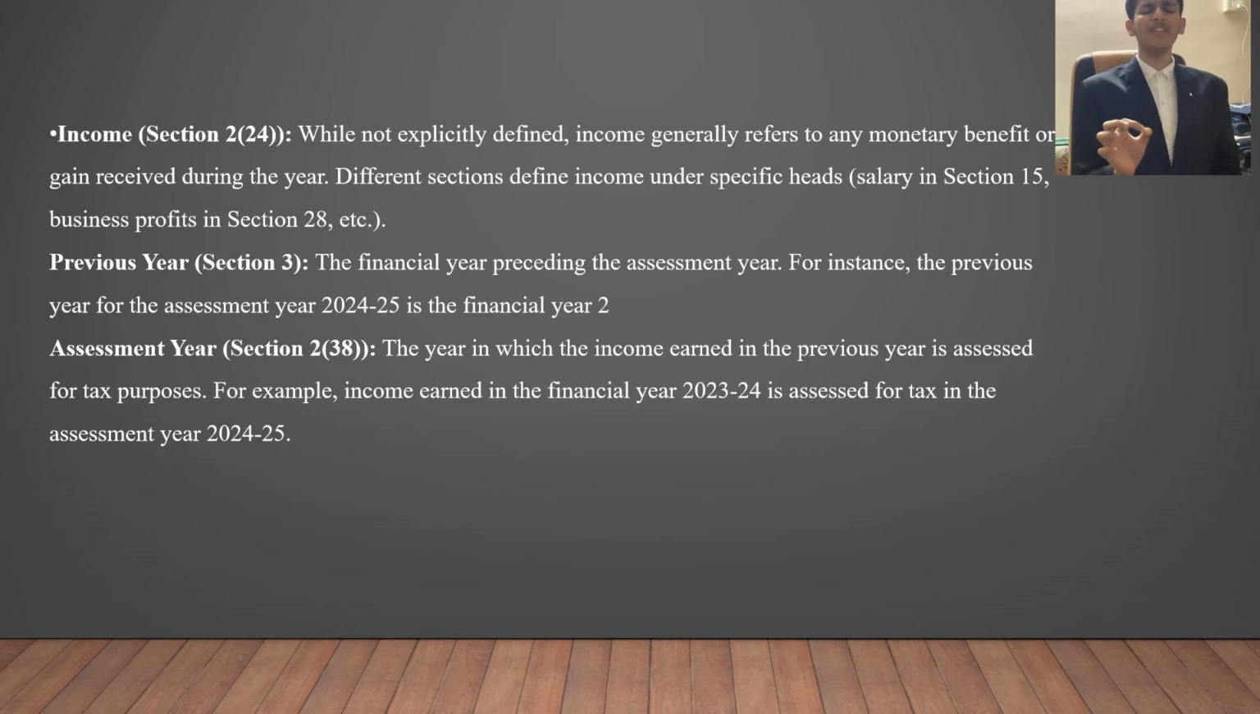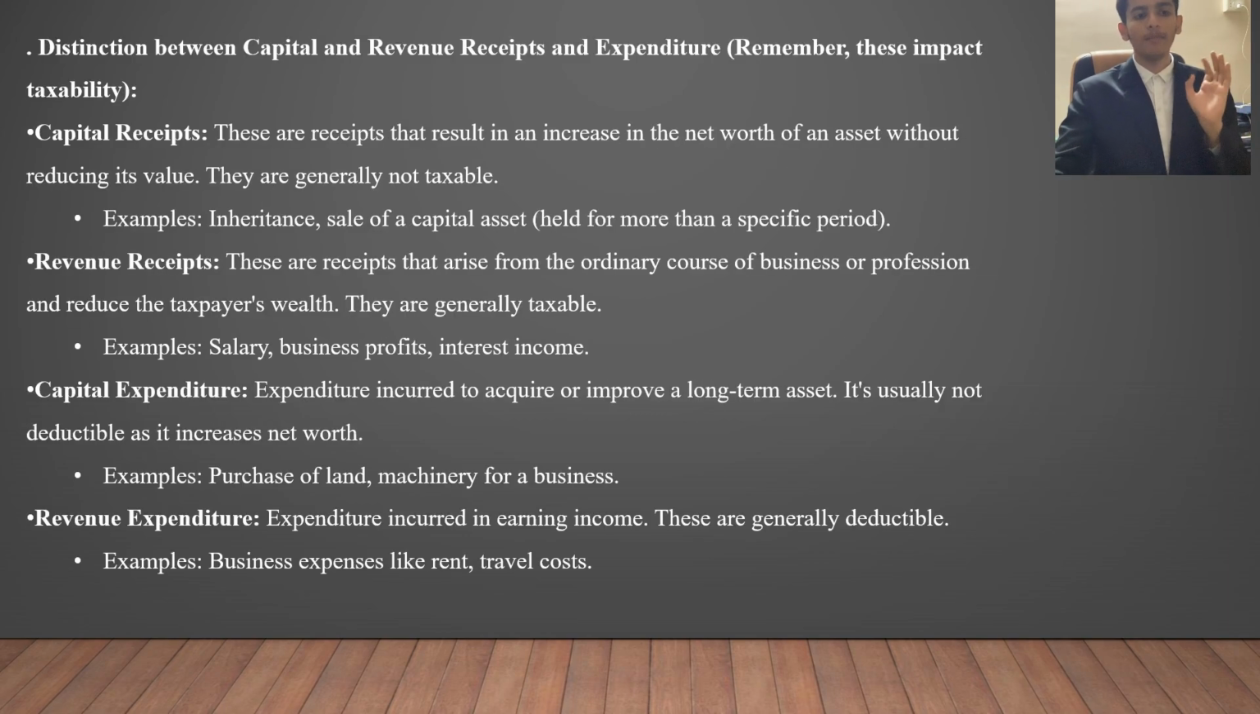Moving on, what is income? It is given in section 2 subsection 24, not explicitly defined, but income generally refers to any monetary benefit, in simple words, gained or received through the year. Now to determine income we have to take 2 years into consideration, that is previous year and assessment year. Previous year is basically the financial year preceding the assessment year where the person has earned that amount. In the assessment year, the total income of the person in the previous year is calculated, and on that he is assessed and has to pay that income tax in the assessment year. So these are basically a few terms regarding income and the particular year.